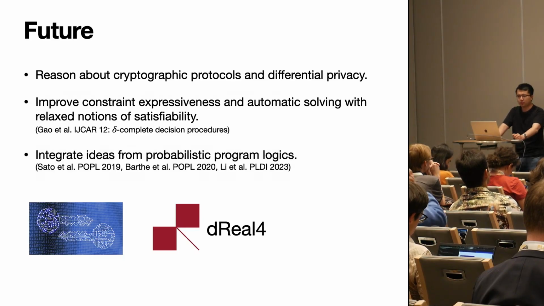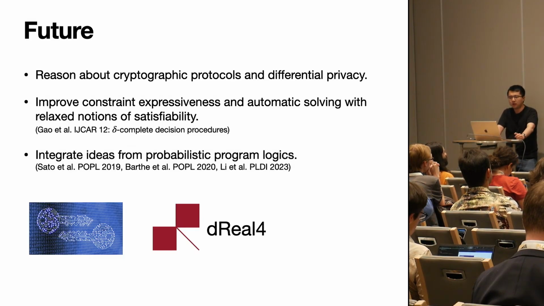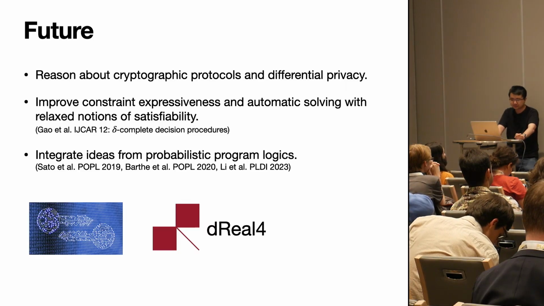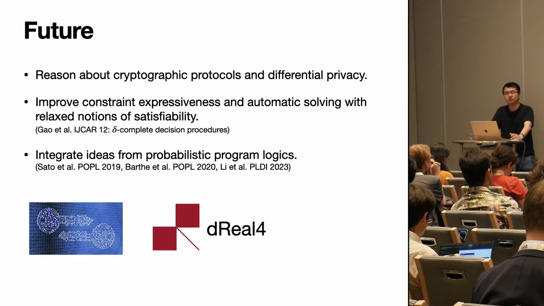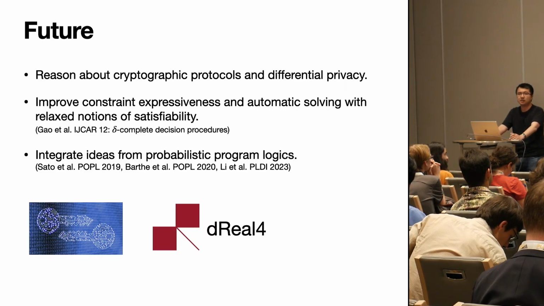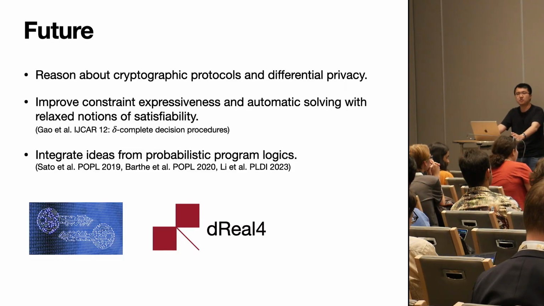And also we would want to integrate ideas from probabilistic program logics. With the recent momentum on this front, where a lot of work is done in probabilistic Iris, I think it might also be interesting if we can integrate ideas from these probabilistic session types into these probabilistic program logics.